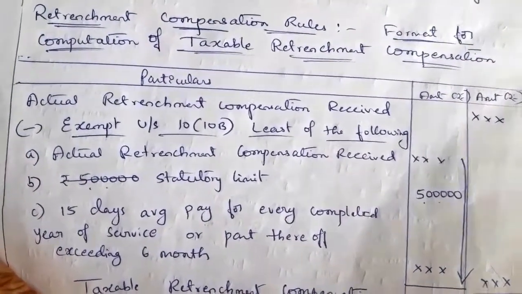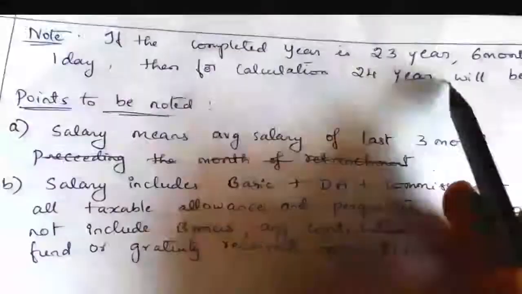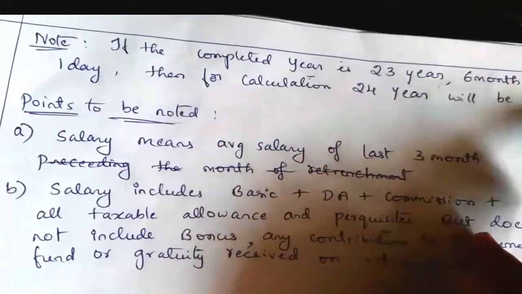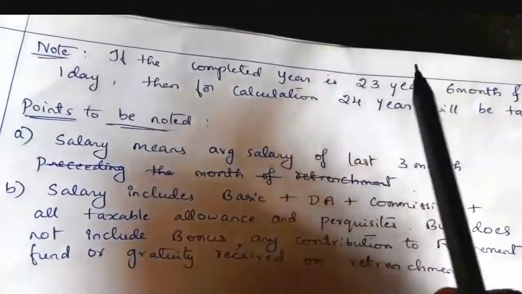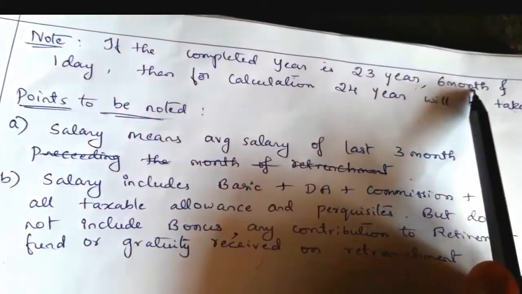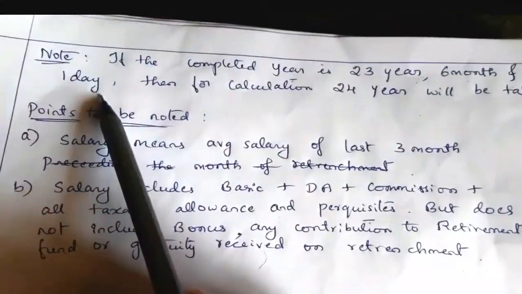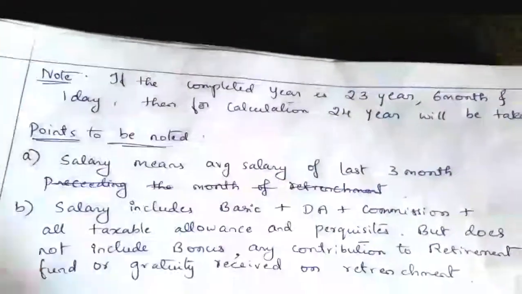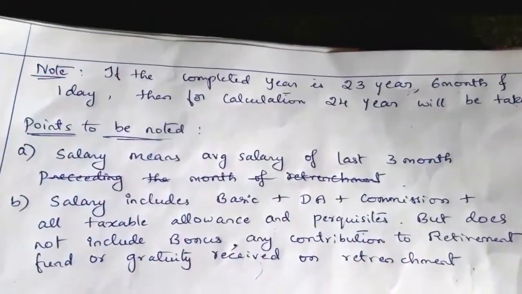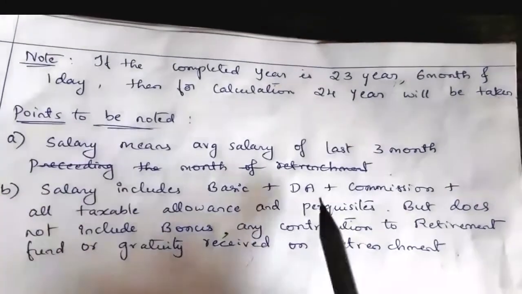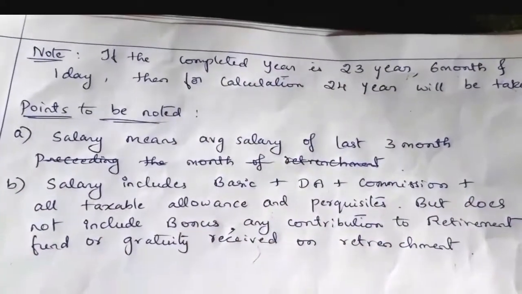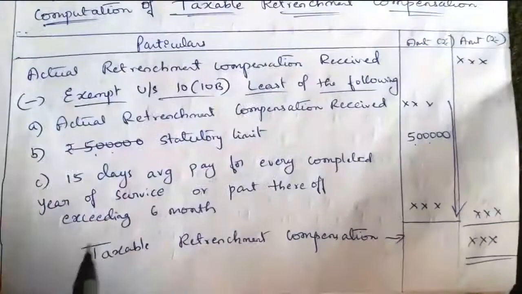For example, if the completed service is 23 years 6 months and 1 day, then for calculation we have to take 24 years, meaning exceeding 6 months, that is 1 day. If the completed year of service is 23 years 6 months and 1 day, then we approximate it as 24 years for the completed year of service. So that is about the completed year of service.